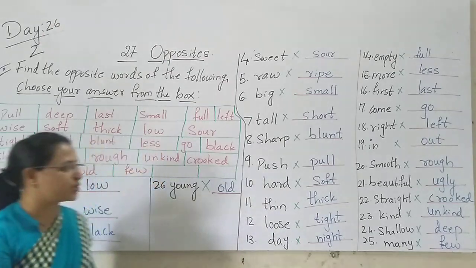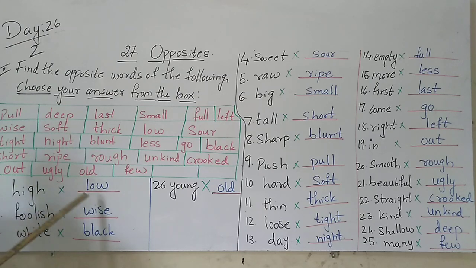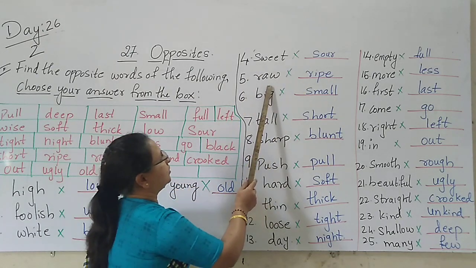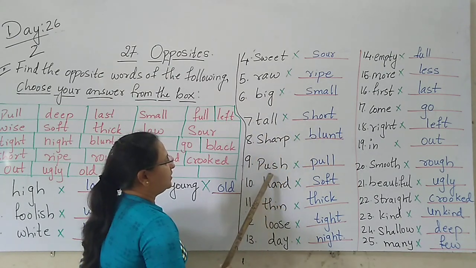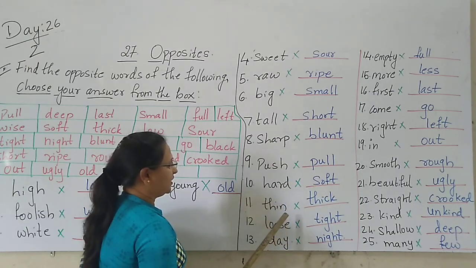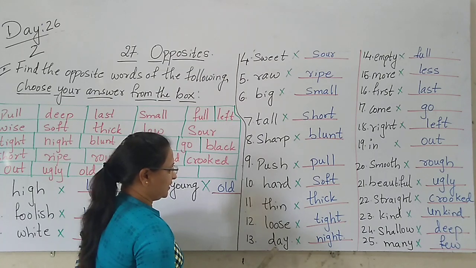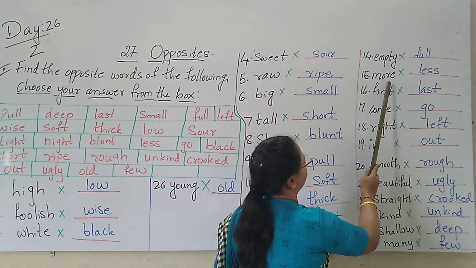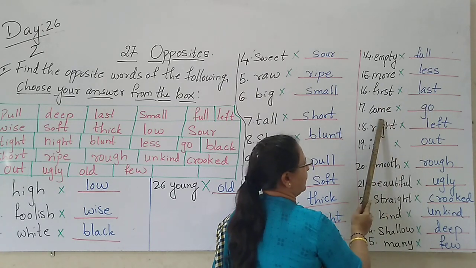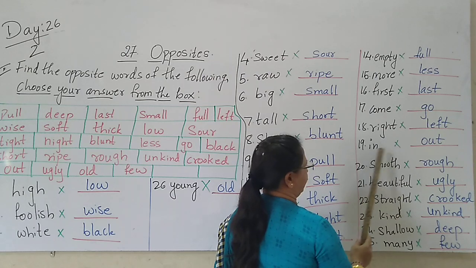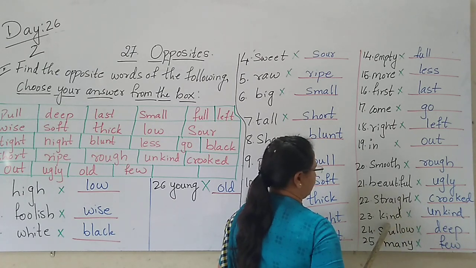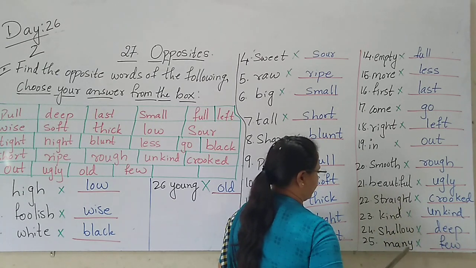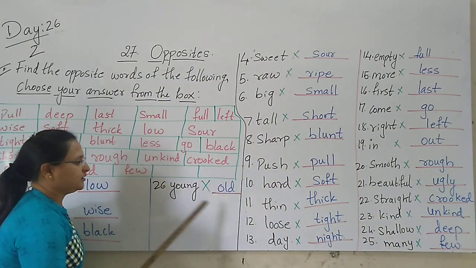Yes. So once we read this, children, and then I'll conclude my class. High, low, foolish, wise, white, black, sweet, sour, raw, ripe, big, small, tall, short, sharp, blunt, push, pull, hard, soft, thin, thick, loose, tight, day, night, empty, full, more, less, first, last, come, go, right, left, in, out, smooth, rough, beautiful, ugly, straight, crooked, kind, unkind, shallow, deep, many, few, and here the last is young, old.